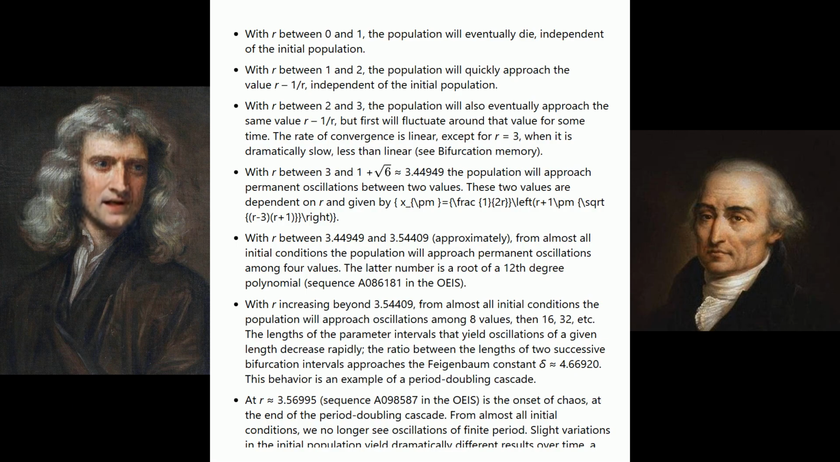Slight variations in the initial population yield dramatically different results over time, a prime characteristic of chaos. Most values of r beyond 3.56995 exhibit chaotic behavior, but there are still certain isolated ranges of r that show non-chaotic behavior. These are sometimes called islands of stability. For instance, beginning at 1 plus the square root of 8, approximately 3.82843, there is a range of parameters r that show oscillation among 3 values, and for slightly higher values of r oscillation among 6 values, then 12, etc.